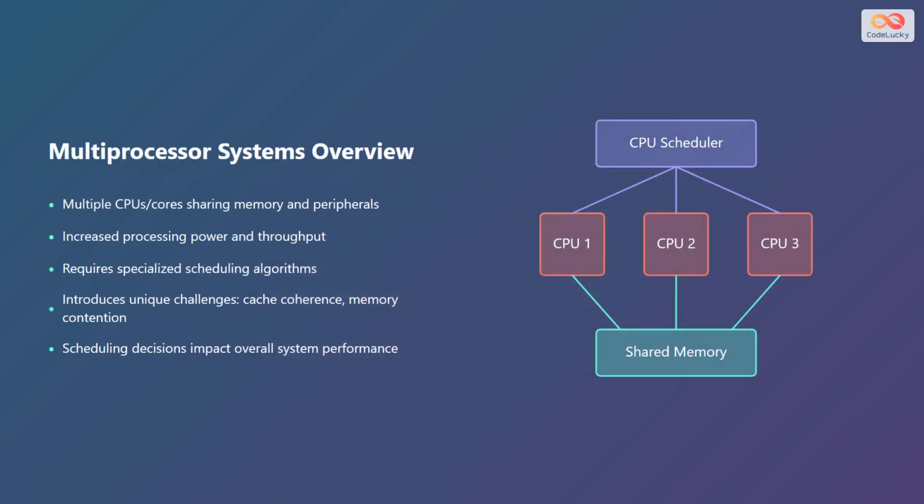Let's begin with an overview of multiprocessor systems. These systems consist of multiple CPUs or cores that share memory and peripherals. This setup leads to increased processing power and overall throughput. However, it also requires specialized scheduling algorithms to manage the distribution of tasks across these processors. Multiprocessor systems introduce unique challenges, such as maintaining cache coherence and managing memory contention. The scheduling decisions we make significantly impact the overall performance of the system.